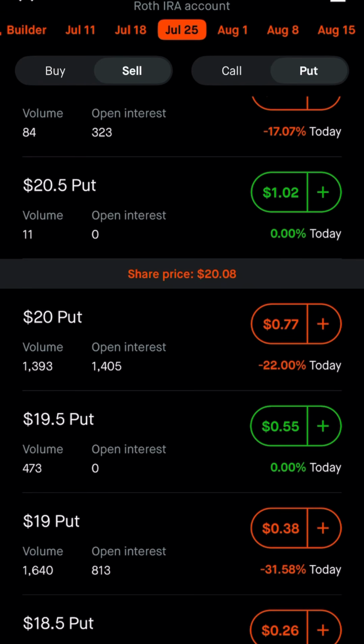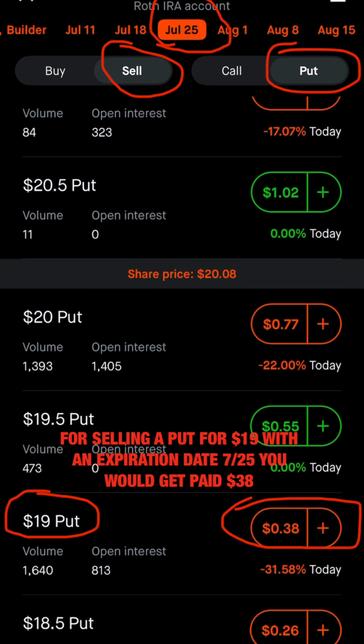The reason why is because if that went against me and the stock dropped down, worst case scenario is you'd be buying 100 shares of the stock for $19. So it's already doing something that you want to do. And best case scenario is if the share price stayed above the $19, you would just collect the money that you got paid for placing that bet and being right.